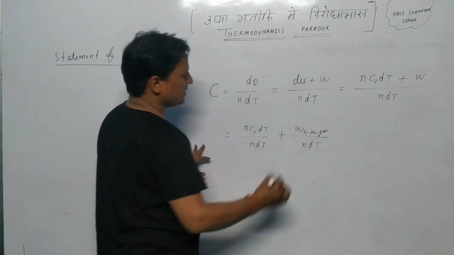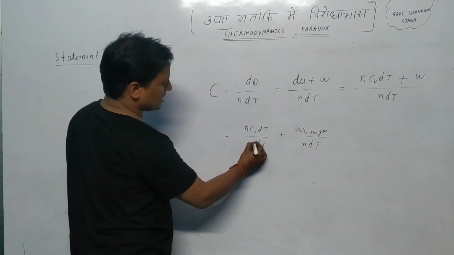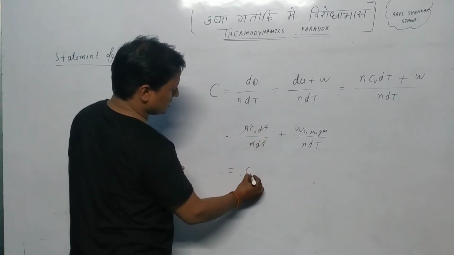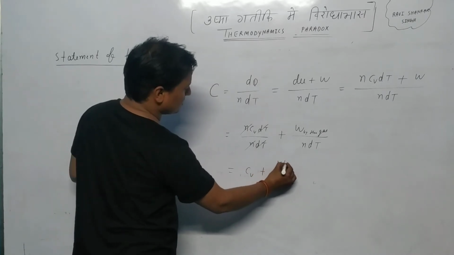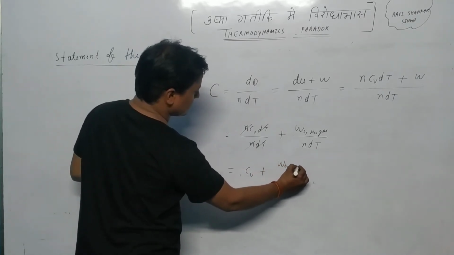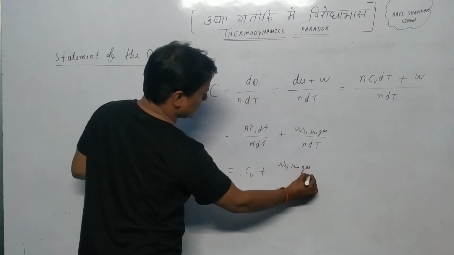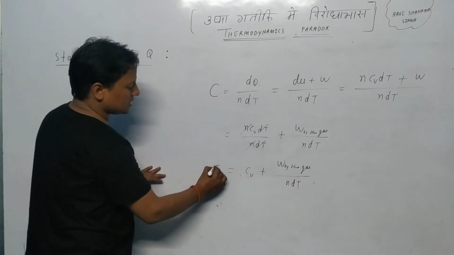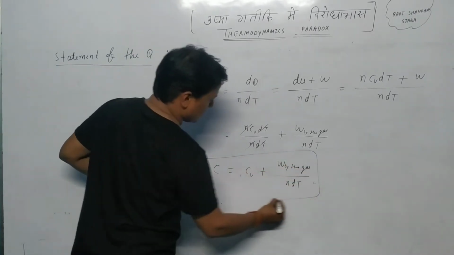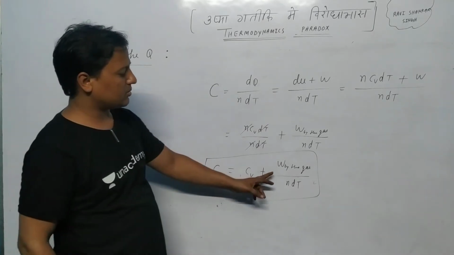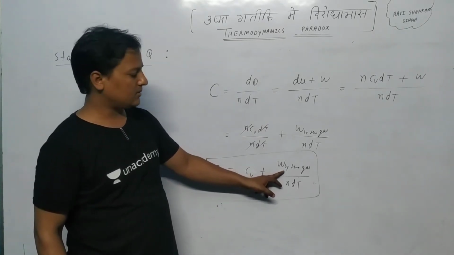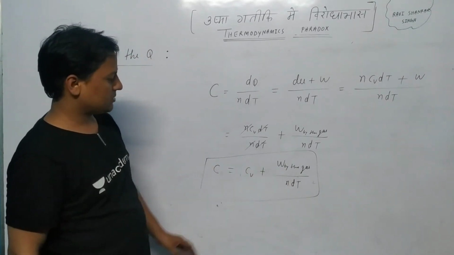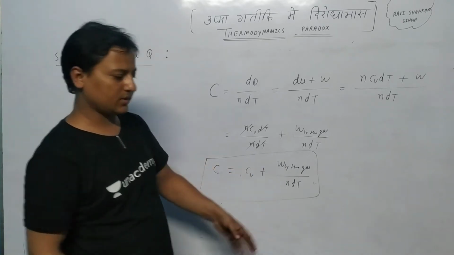We can see that n gets cancelled out, dT gets cancelled out, and C is Cv plus the work done by the gas divided by n multiplied by dT. Now we have to calculate the work done by the gas and divide by n dT to get the required C. So let's see how we can calculate the work done.